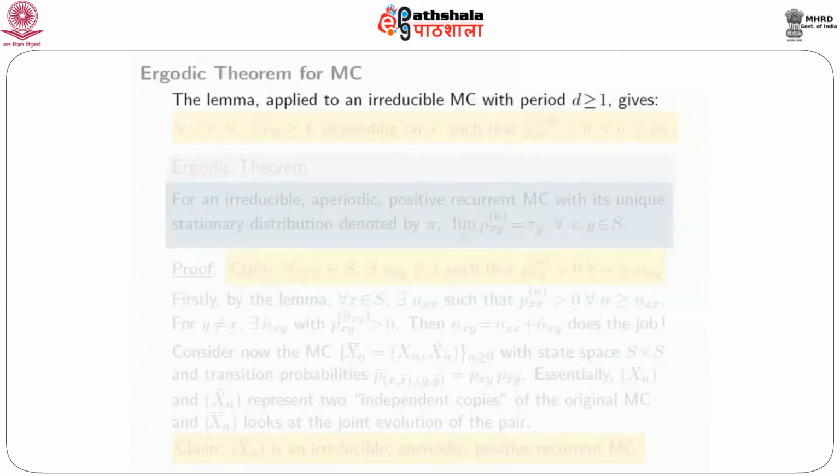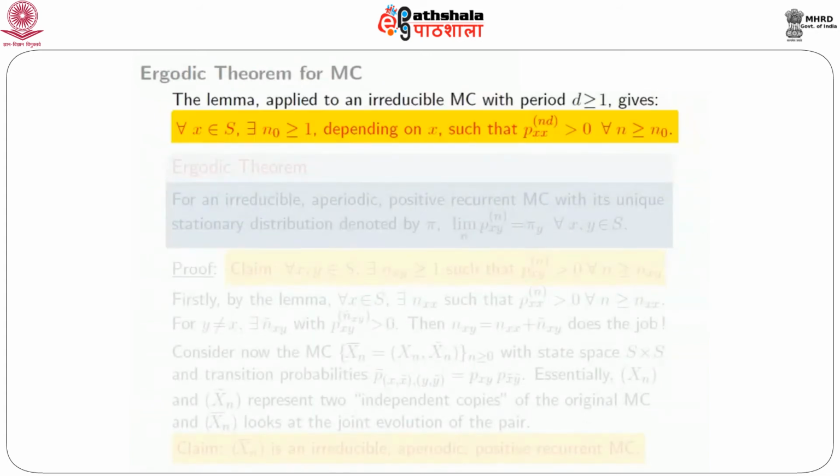So now comes one of the most important theorems in Markov chain theory. This particular lemma that we have just now proved, if you apply it to an irreducible Markov chain with period d greater than or equal to 1, tells you that for every x in S, there is an n naught depending on x such that p_xx^(nd) is positive for every n greater than or equal to n naught. That's just an immediate application of the lemma.